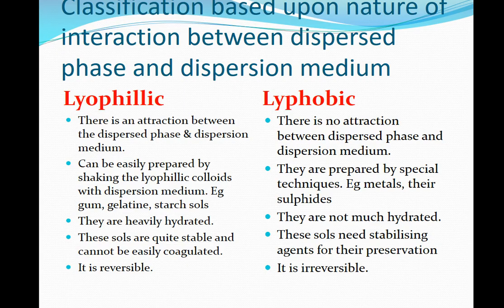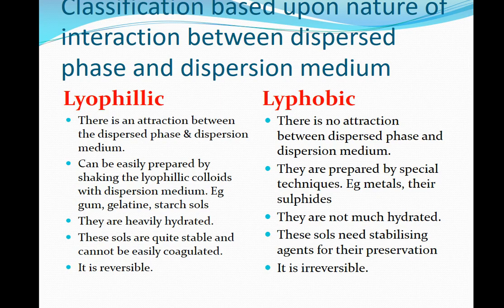Second type of classification is based upon the interaction between disperse phase and dispersion medium. If the interaction between disperse phase and dispersion medium is very strong, then it is called lyophilic. Lyo means liquid, philic means loving.